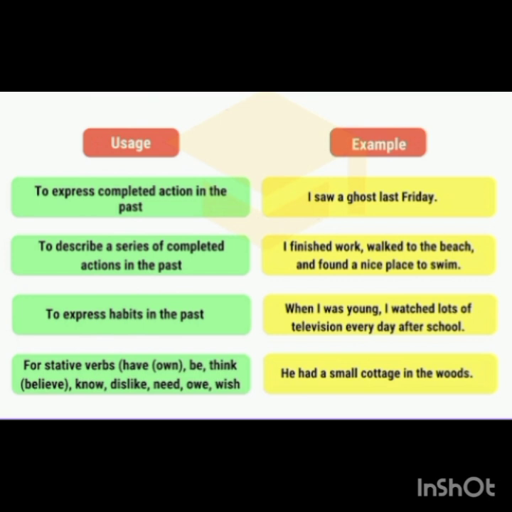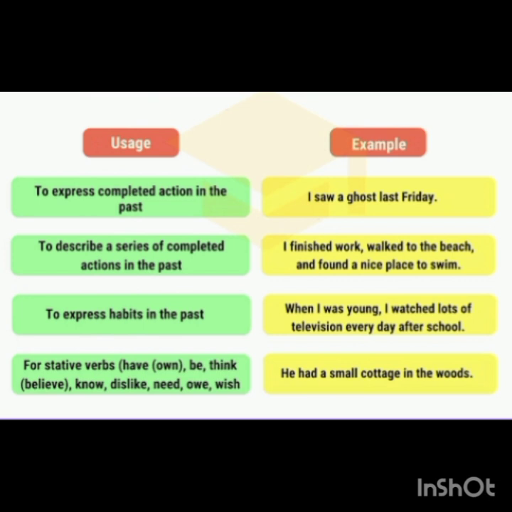Now the fourth point is for stative verbs like have, own, be, think, believe, know, dislike, need, owe. It can also be used with these kinds of verbs. For example, he had a small cottage in the woods. Now, the actual verb is have, but here we will use had, just to describe the past tense. So, this was the usage.